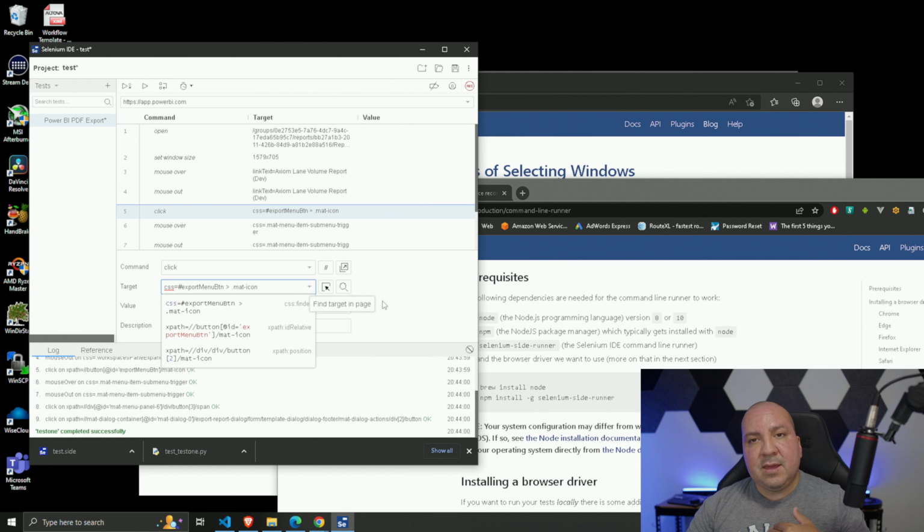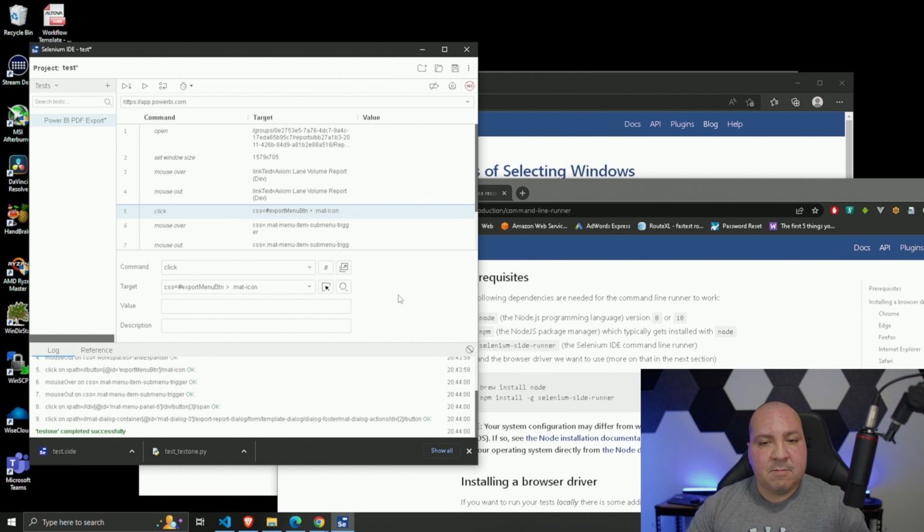I have played around with this before. Sometimes using the CSS doesn't always work. It just depends. What's more reliable, I think, would be the XPath method instead of the CSS finder. It may work if I run it right now. We could test it out to see if it's going to work or not.